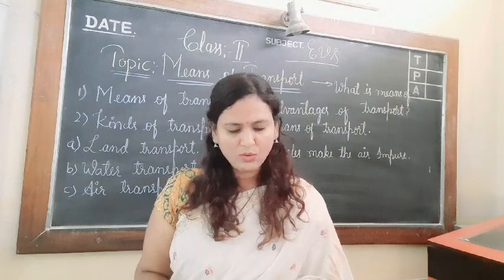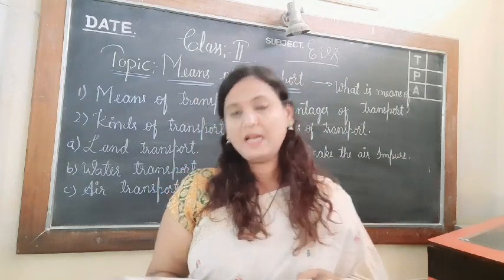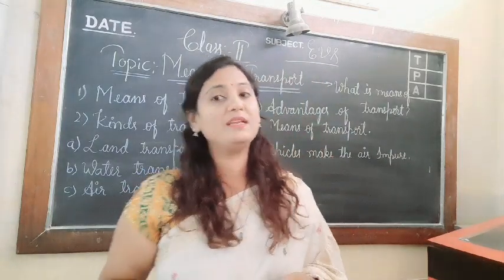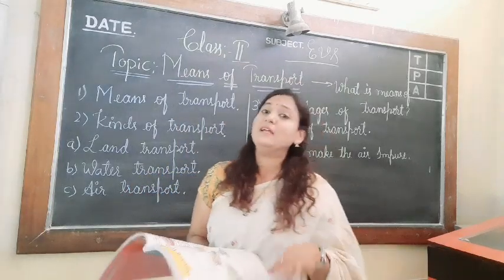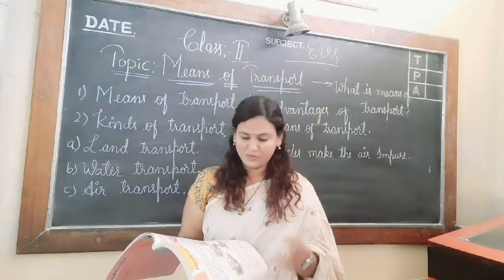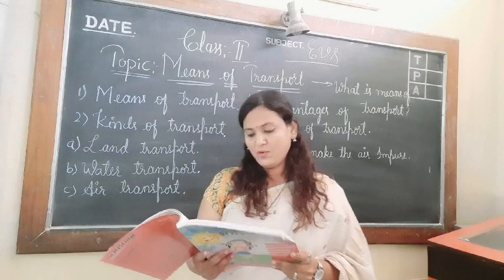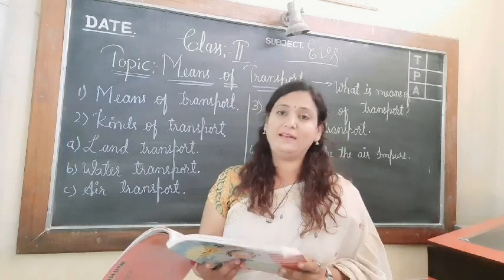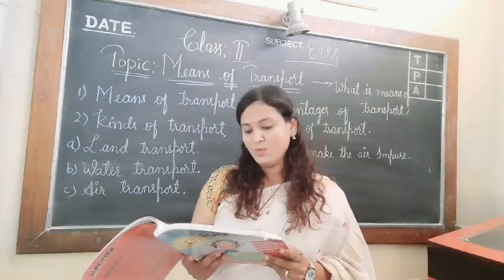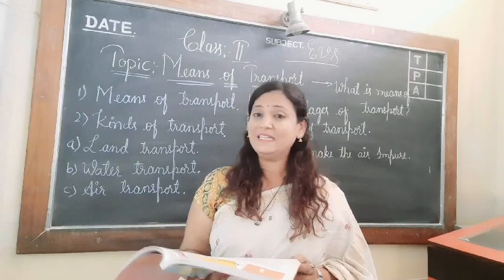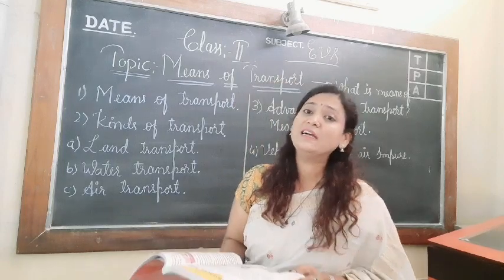Now next, there are three kinds of transports. So how many transports are there, children? There are three kinds of transports: land transport, water transport and air transport. Let us learn more about these transports in detail.